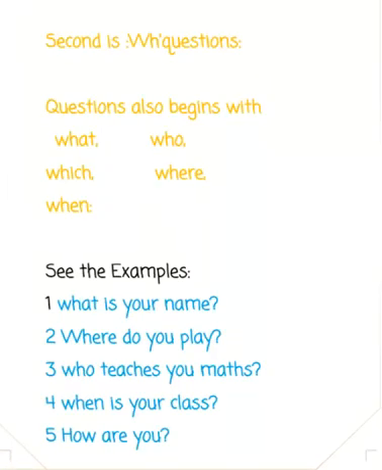The second type of questions are formed with the help of WH question words. Why are they called WH questions? Because most of these question words start with WH. What, who, which, where, when, whom, whose. These all are question words.